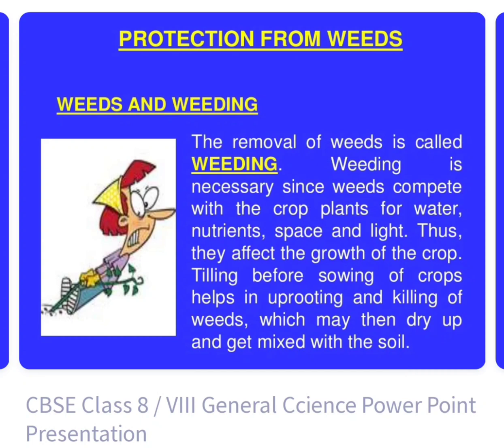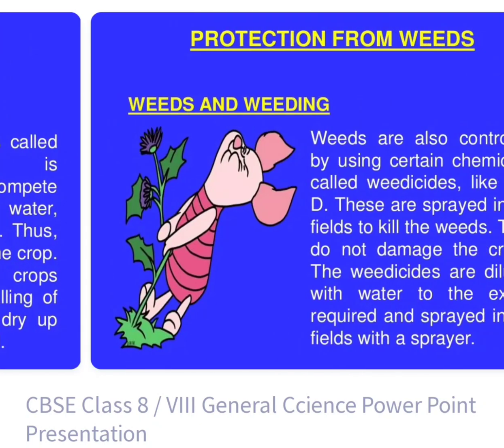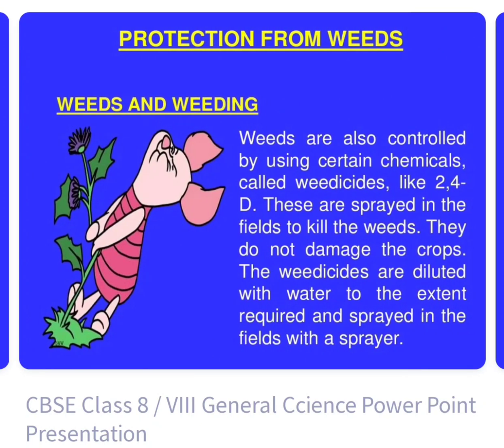Tilling before sowing of crops helps in uprooting and killing the weeds. That is helpful, and they are dried up and mixed with the soil.